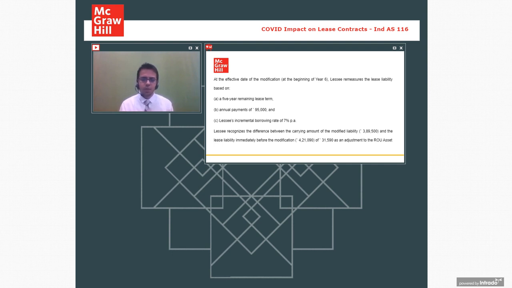Sir, can investment property under Indian Accounting Standard 40 be a right to use asset under 116? In that case, how will it be shown under Division 2 Balance Sheet Schedule 3? Generally, you don't take an investment property on lease. Generally, if you are taking a property for capital appreciation, you will buy it. If you are taking it for subletting, it is covered under Indian Accounting Standard 116. I was not able to cover sublet in this webinar. Our concern was about modifications.